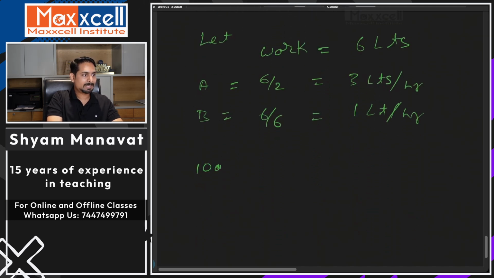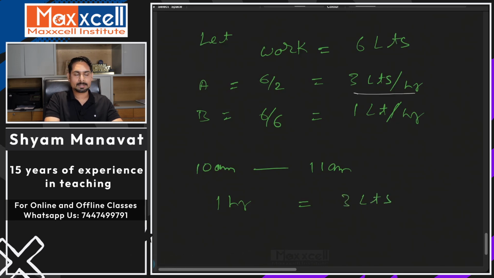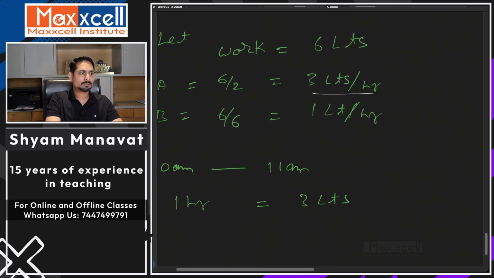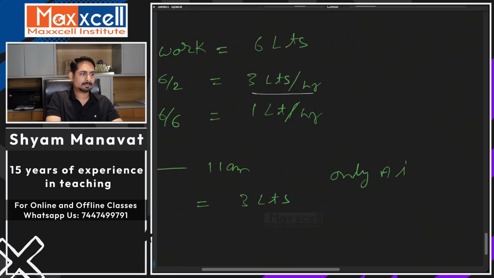From 10 am to 11 am, what is happening? A's efficiency is 3 liters per hour, so in that 1 hour A fills 3 liters, because only A is open.